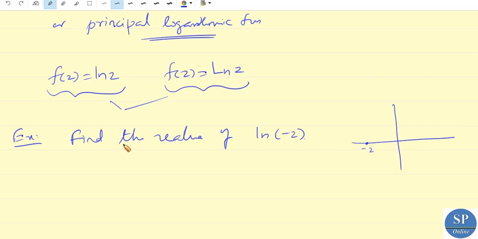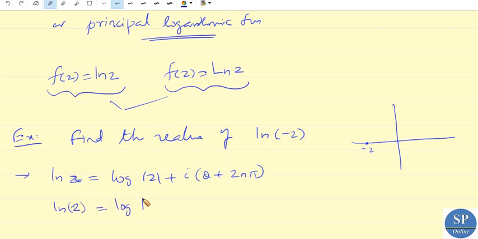So we know ln of z is equal to log of mod z plus i into theta plus 2n pi, where theta is any argument of z. Here z is equal to minus 2. So from this we can write ln of minus 2 is equal to log mod minus 2 plus i into theta plus 2n pi.